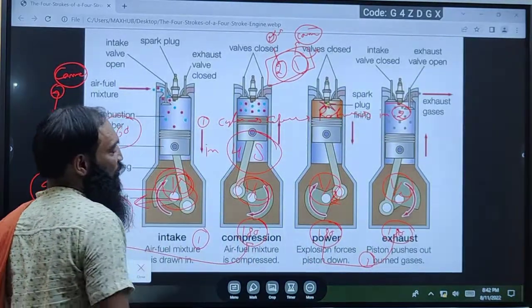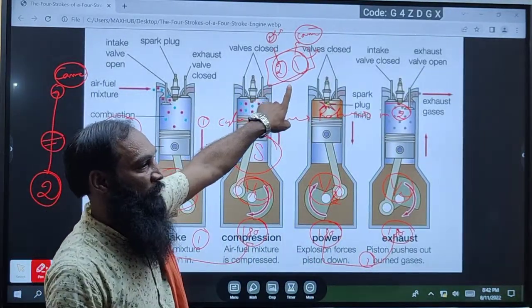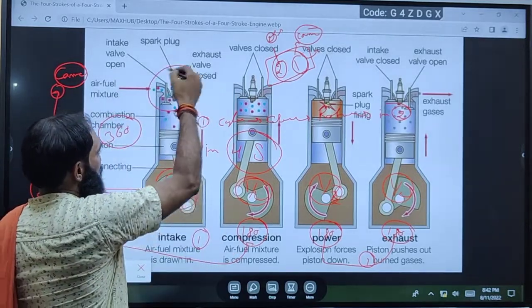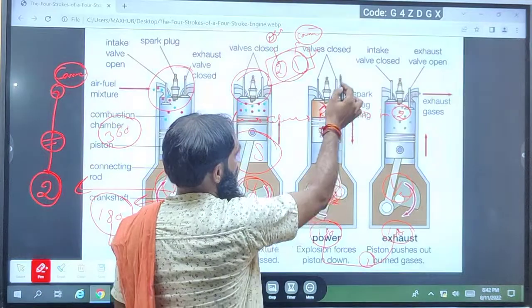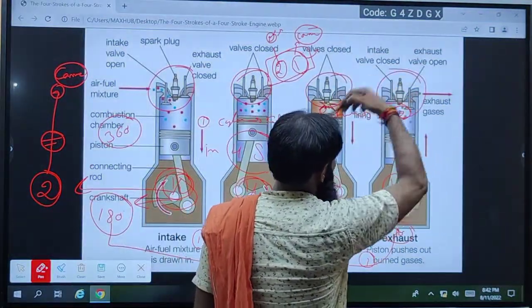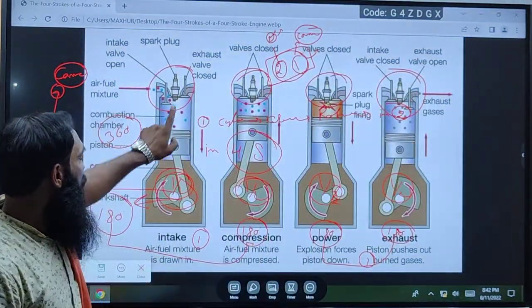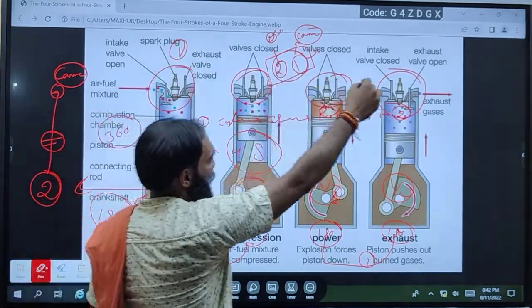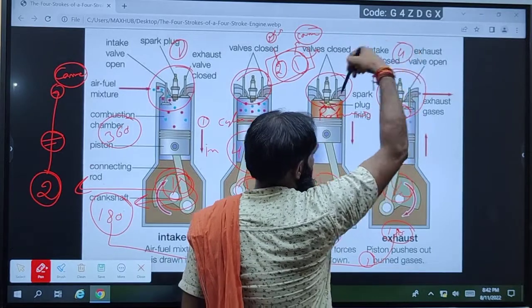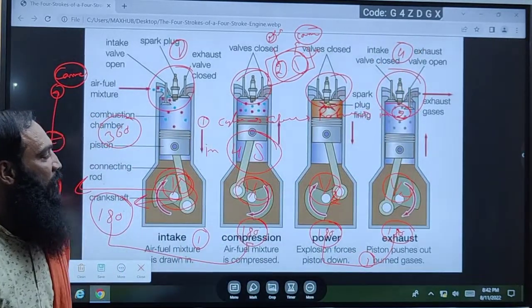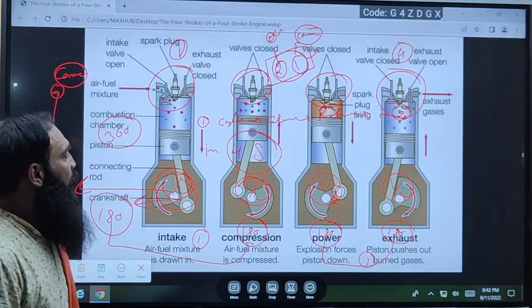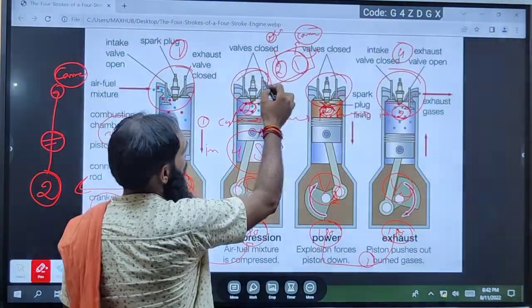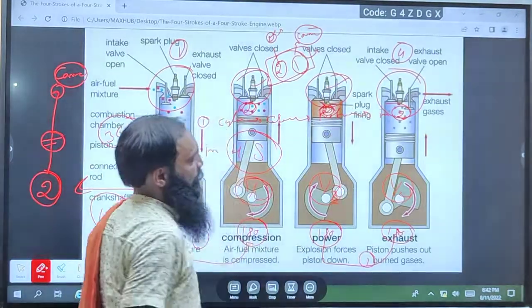See, only in two strokes, the first and the fourth, a valve will be open. In between strokes, both valves will be closed.